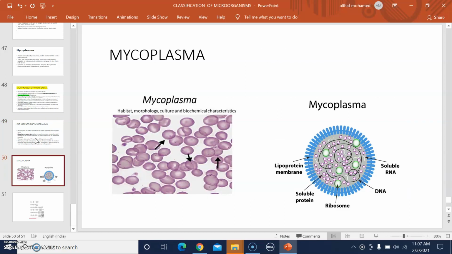So these are all about mycoplasmas, and in the next years you will have a detailed study on this type of organism.